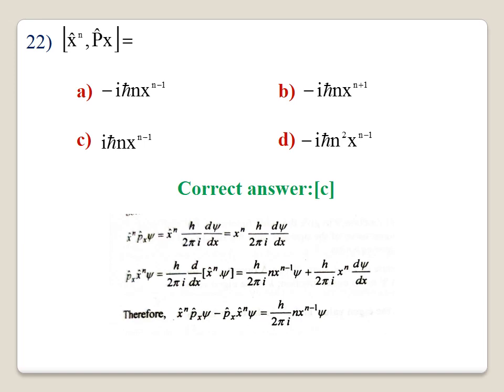i h bar n x power n minus 1 will be equal to h by 2 pi i n x power n minus 1 into psi. Here h bar is equal to h by 2 pi. You substitute, you will get the correct answer. Option C is the correct answer for this problem.